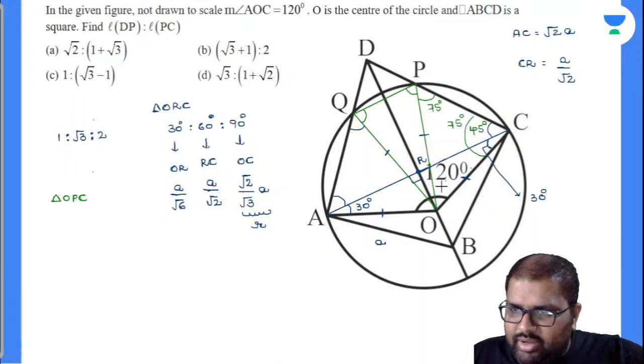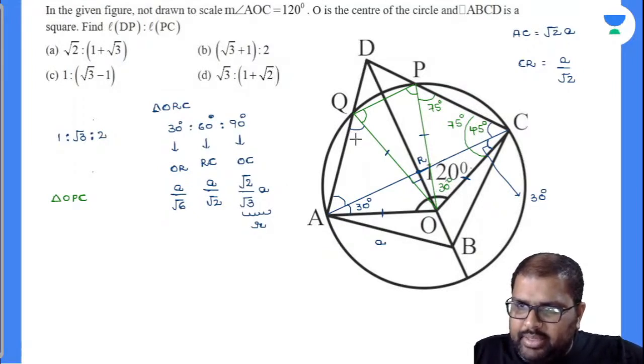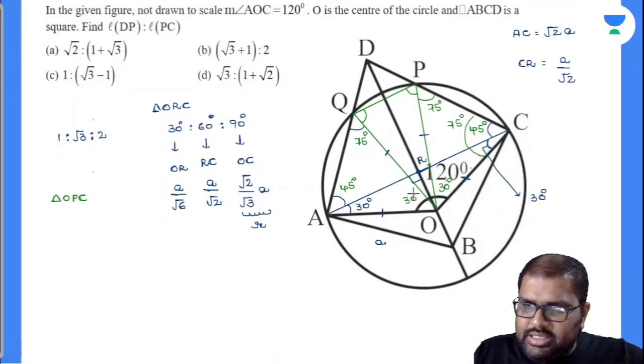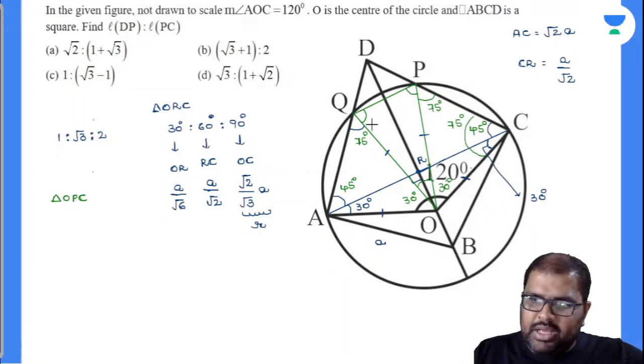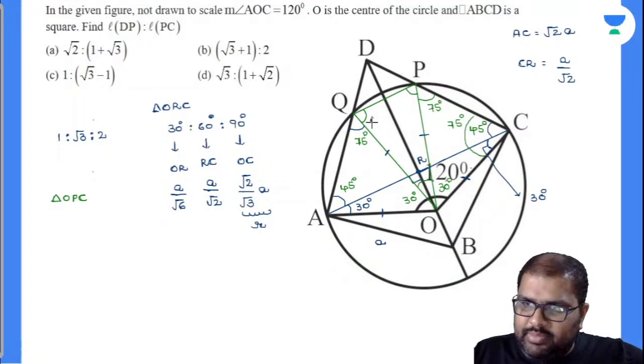Am I right or wrong? 150, this will be 30 degrees. Yes, and the same type here 75 degrees, here 45 degrees. So completely this will be 75 degrees. Now this will be 30 degrees. Totally this is 120. Now this angle will be how much? 60 degrees. Now angles opposite to equal sides will be equal. Now this will be 60 degrees. This will be 60 degrees.